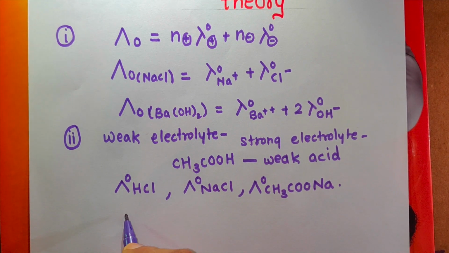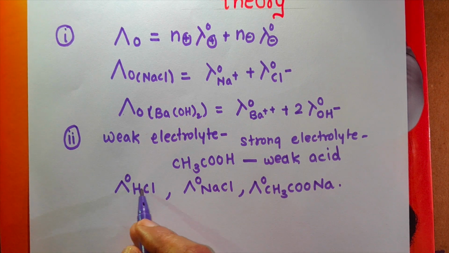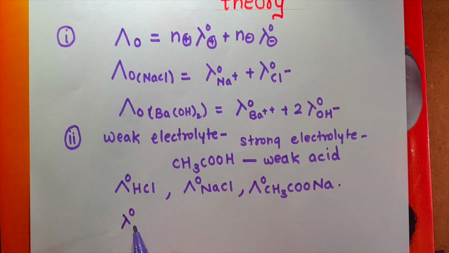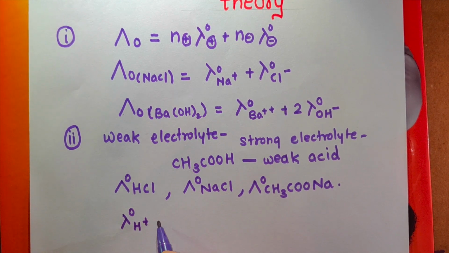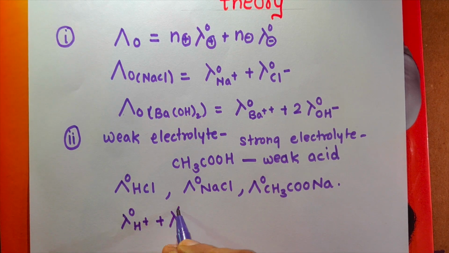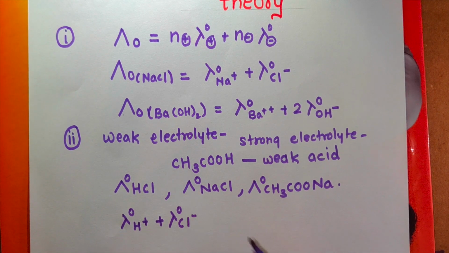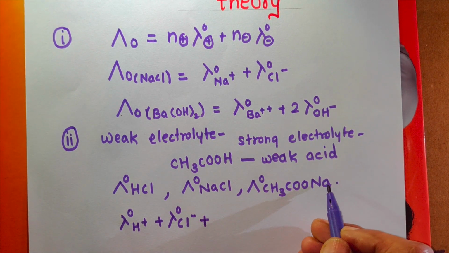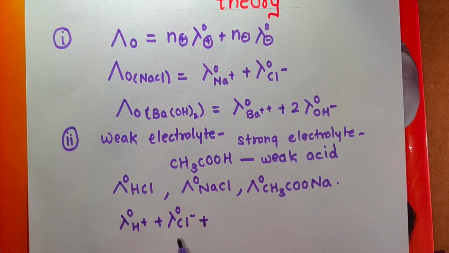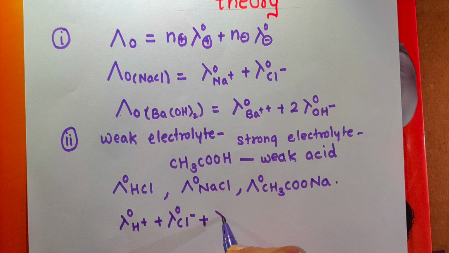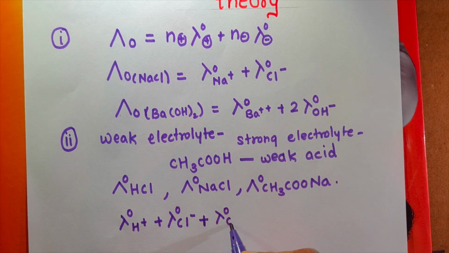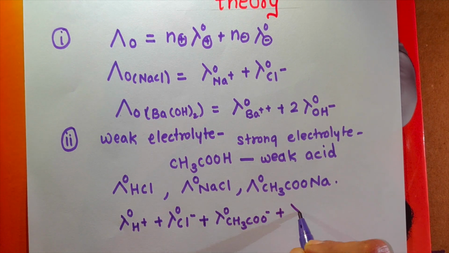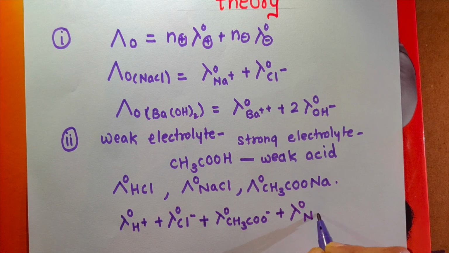Now suppose the molar conductivity at infinite dilution of HCl is due to the molar conductivity at infinite dilution of H+ ions and of Cl- ions. The molar conductivity of CH3COONa, that is sodium acetate, a salt and a strong electrolyte, is due to the molar conductivity at infinite dilution of CH3COO- ions plus that of Na+ ions.